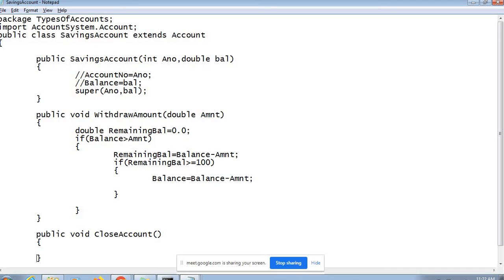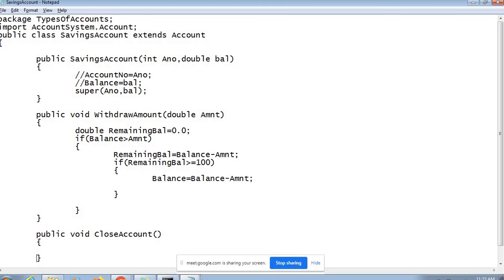Why? Because the parent has defined a very important operation which every kind of account, in this case, should have, just that it cannot be generically implemented, hence the parent has not implemented it. If there was any generic implementation of close account, it would have definitely implemented it, and then it would have passed on that capability to its child classes through inheritance. So no child class would be there which cannot close the account.